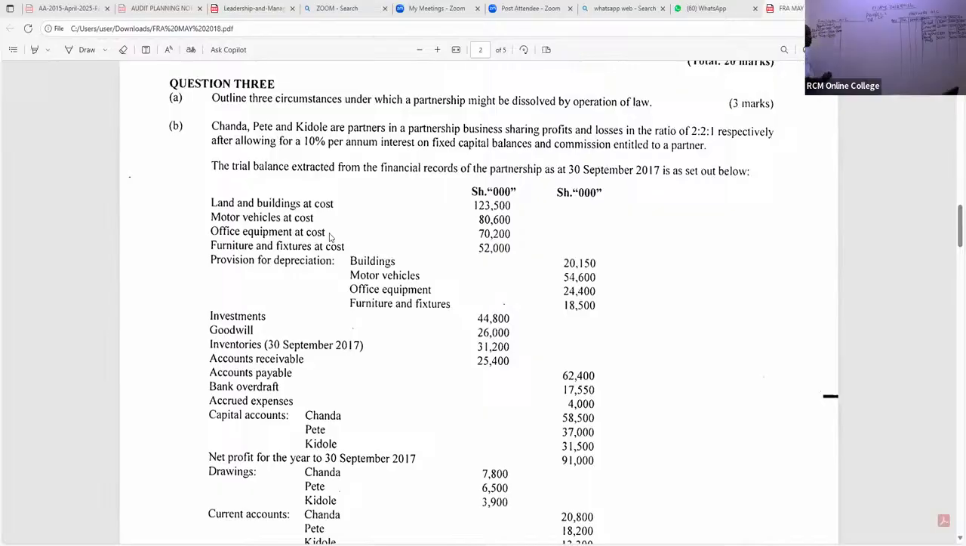24,400. So is there somebody who is able to give us this number for equipment? Anybody who is able to give us this number for equipment?